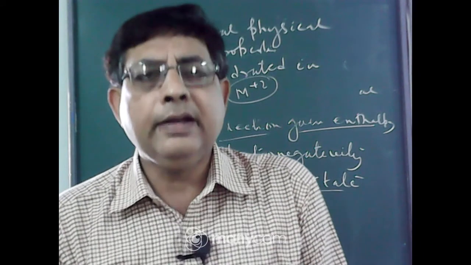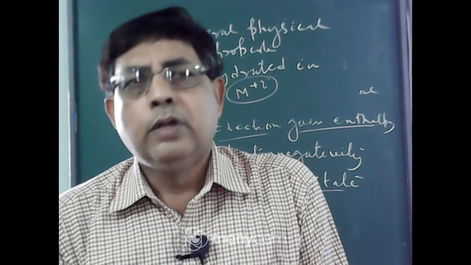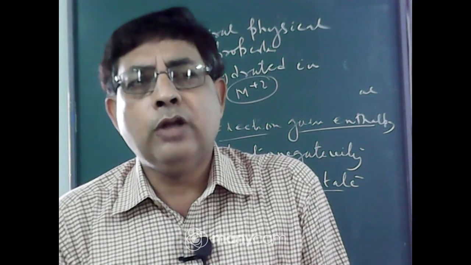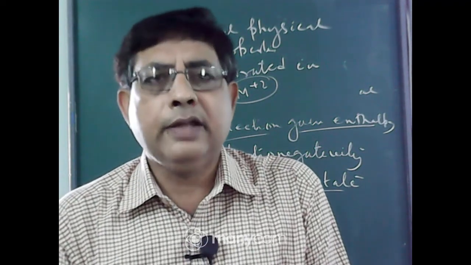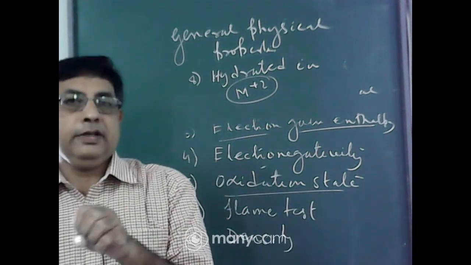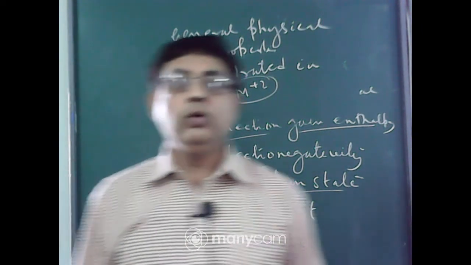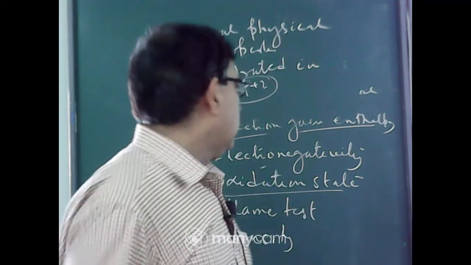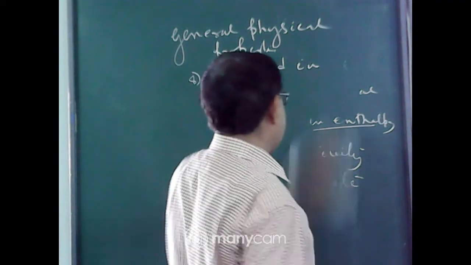The degree of hydration decreases down the group. Beryllium, due to its very small size and greater charge, is extensively hydrated. So hydrated beryllium has the maximum radius, and the degree of hydration decreases from beryllium to radium. Okay, so these are some general physical properties of alkaline earth metals.